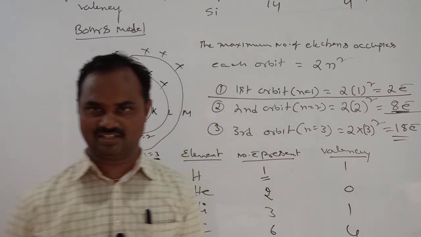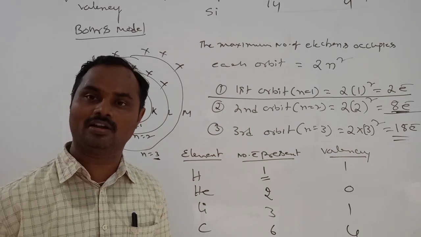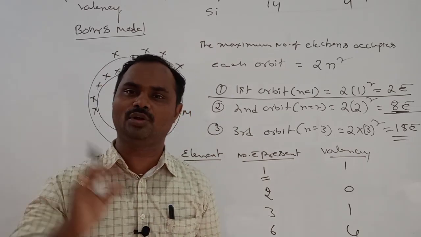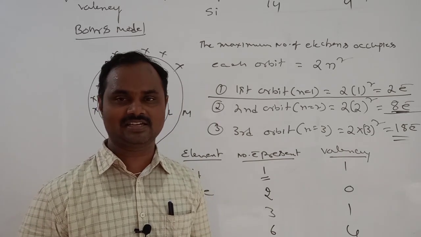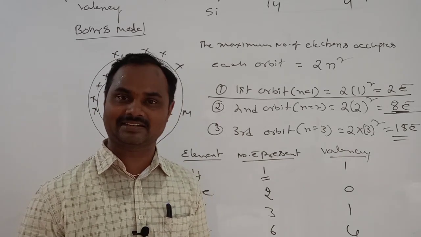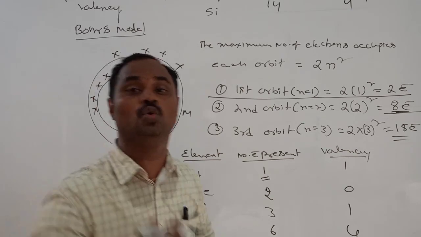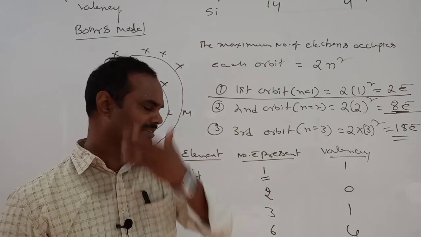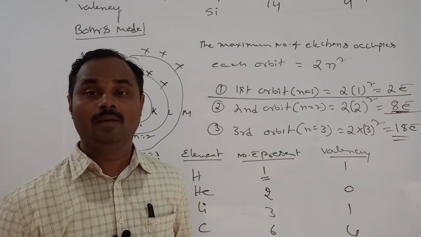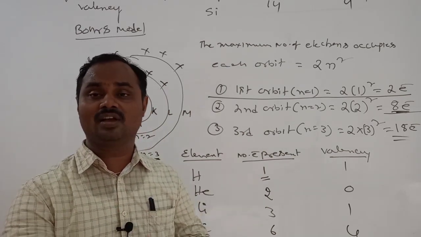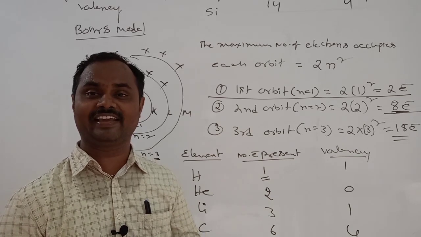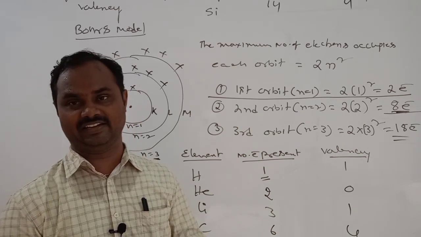Octet configuration. Those elements having octet configuration are more stable as compared to other elements. Is it clear? To get those 8 electrons, some elements are ready to lose electrons, some are ready to gain electrons. But the intention of losing or gaining electrons is to fulfill the octet configuration or to maintain stability.